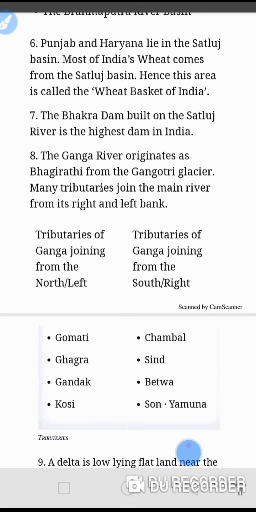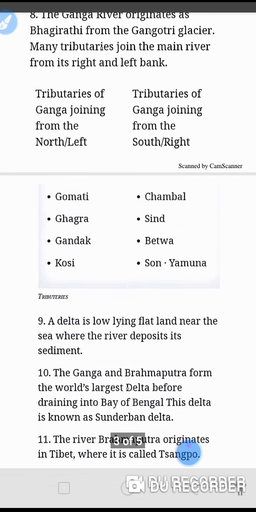The Ganga River originates as Bhagirathi from the Gangotri Glacier. Many tributaries join the main river from its right and left bank. Tributaries of Ganga joining from the north: Gomti, Ghagra, Gandak, Kosi. Tributaries of Ganga joining from the south: Chambal, Sindh, Betwa, Son, Yamuna.